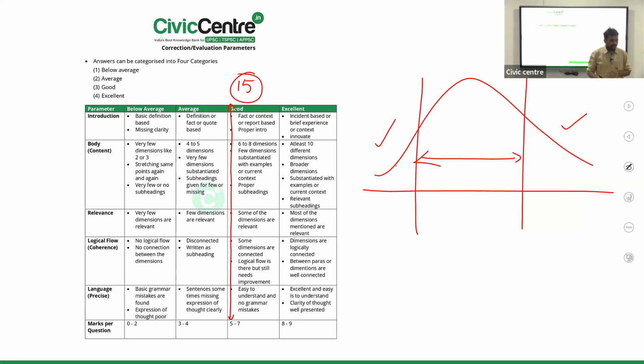They'll write the same, but presentation matters in the excellent category. World map, India map. So there is a difference, no? With practice, without practice. If I ask you to draw the Telangana map, you'll draw an amoeba. So that is the extra color, extra presentation. Sir, is there any weightage for extra presentation? You have written all relevant, most of the dimensions are logically connected within the boundaries of the question, coherence, logical flow, everything is there. But presentation has been taken care of.